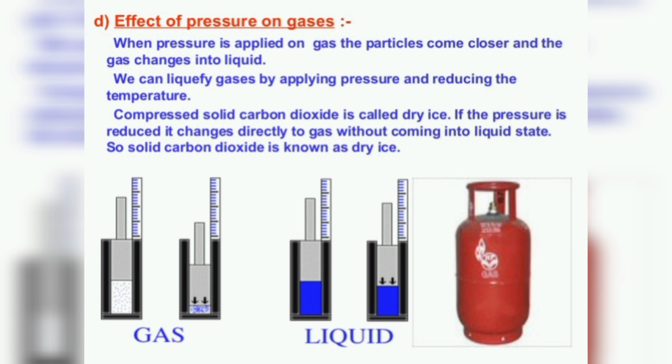At low pressure, the volume of the gas as well as the interparticle space are very large, but the interparticle force of attraction is very weak. As the pressure increases, the gas gets compressed, the interparticle space becomes less, and the interparticle force of attraction becomes stronger. As a result, the gaseous state changes into the liquid state. As the pressure is increased further, under very high pressure the volume decreases further, the interparticle force of attraction becomes very strong and the liquid state is converted into the solid state. So this is the effect of pressure on gas.